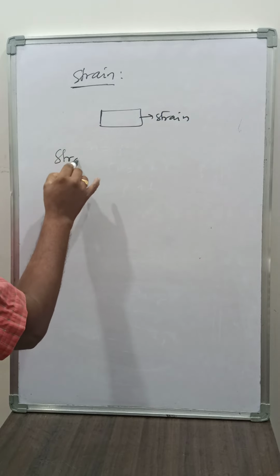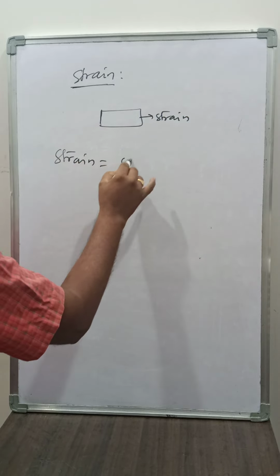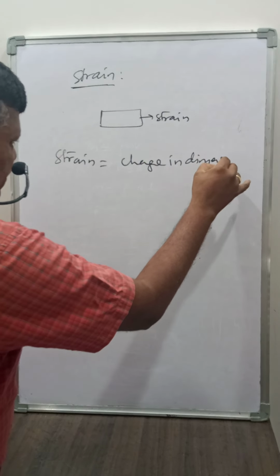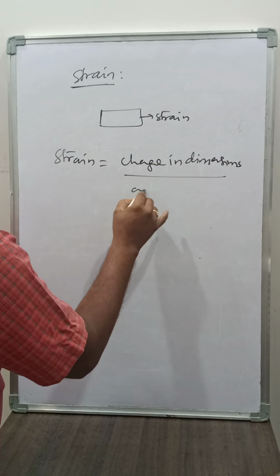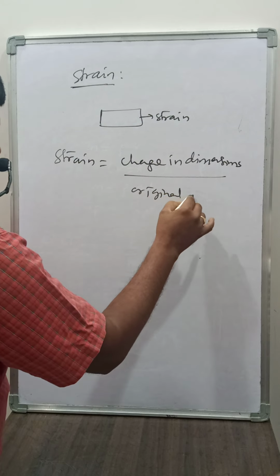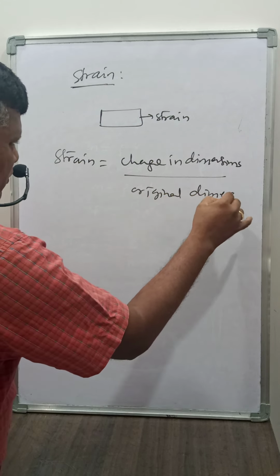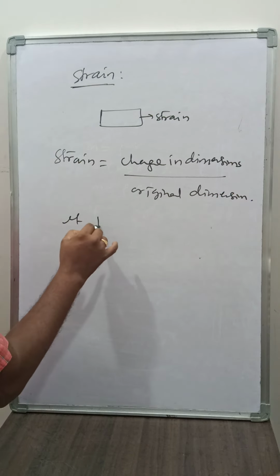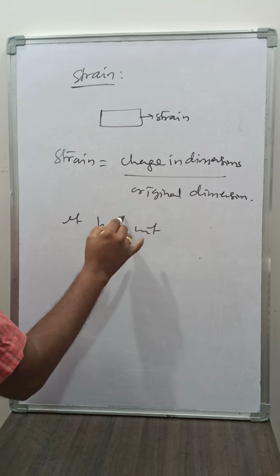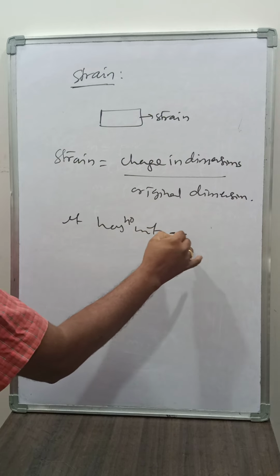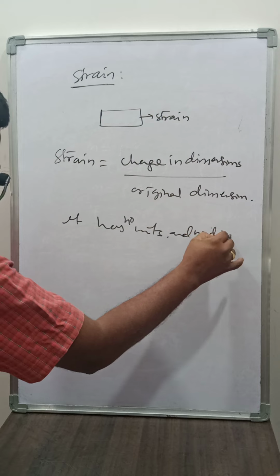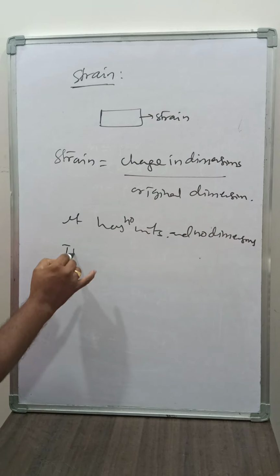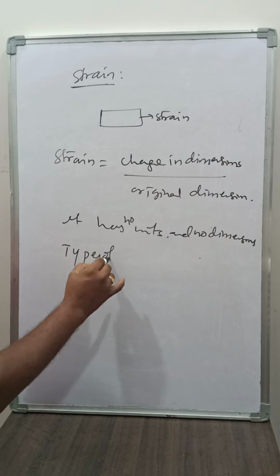Strain is the ratio of change in dimension to the original dimension of the body. Strain has no units and no dimensions. It is a ratio.